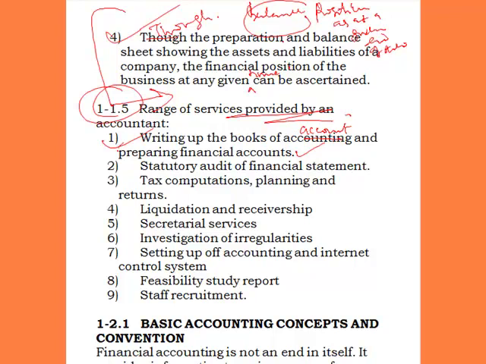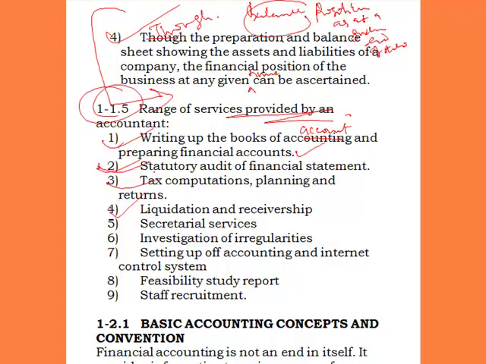Now the next one is statutory audit of financial statements. They can also serve as auditors. They can audit the financial statement of the business. The tax computation, planning and returns: they can also handle the tax aspect of the business. They can liaise with government on behalf of the business in respect of the tax of that business.